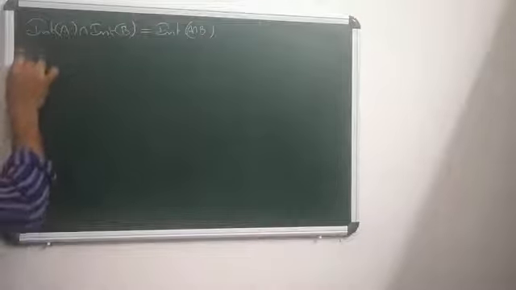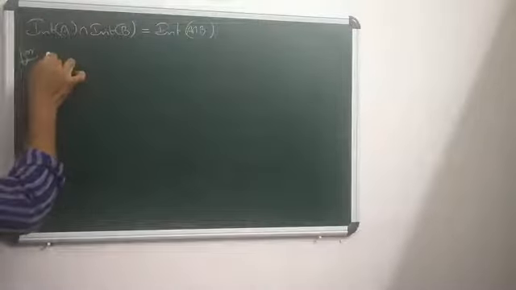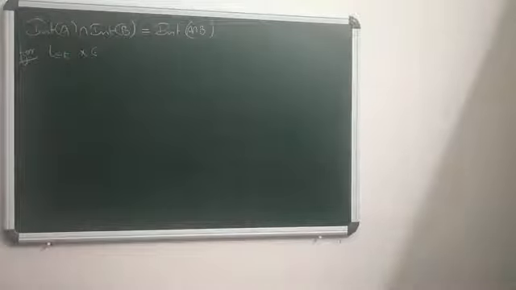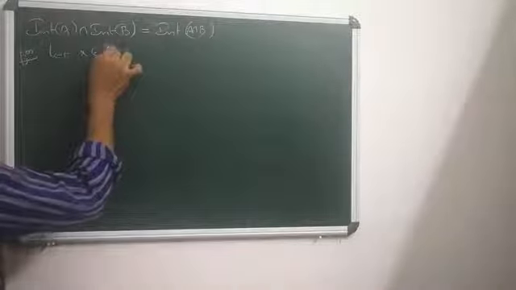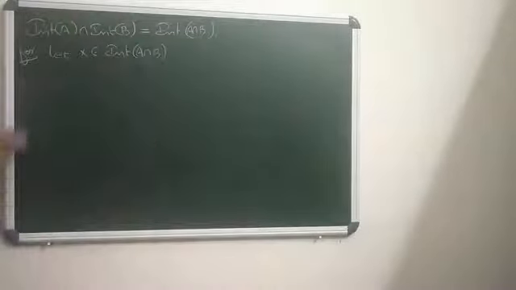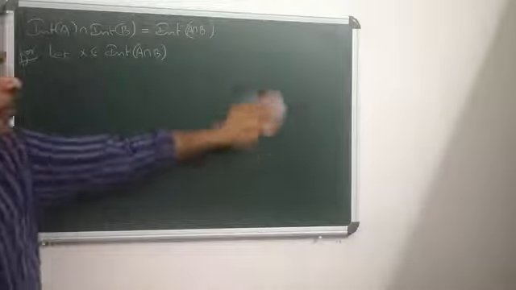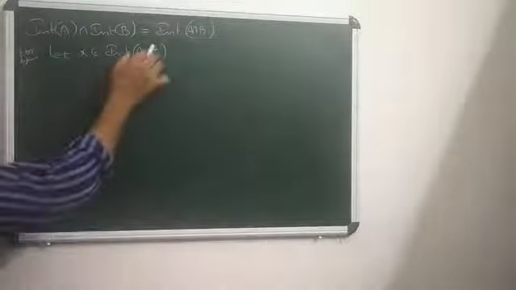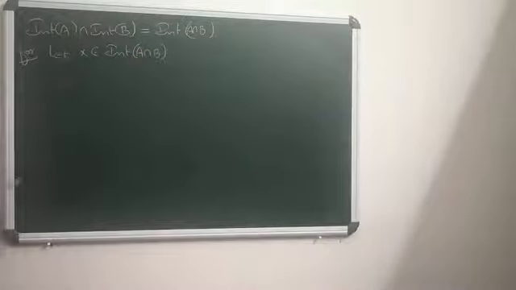Let x belong to interior of A intersection B. But what is interior A intersection B? It is nothing but a set, and interior of A intersection B is open.